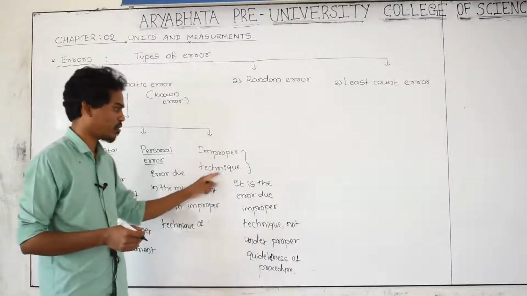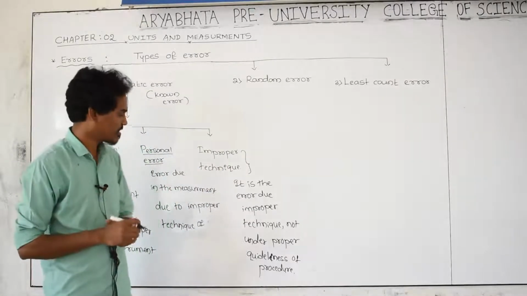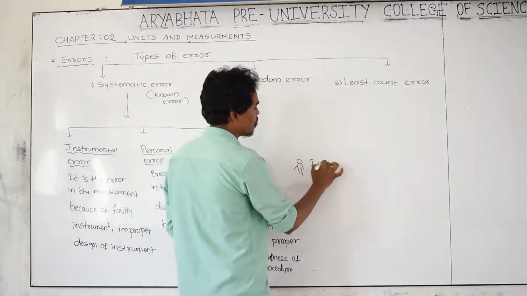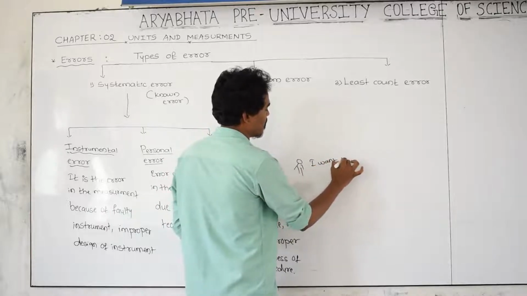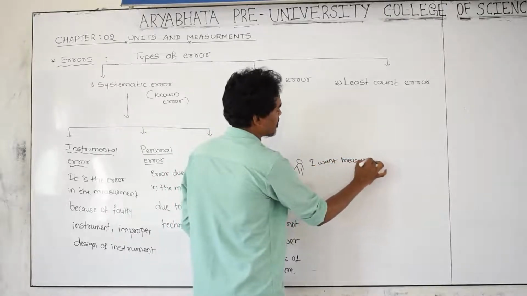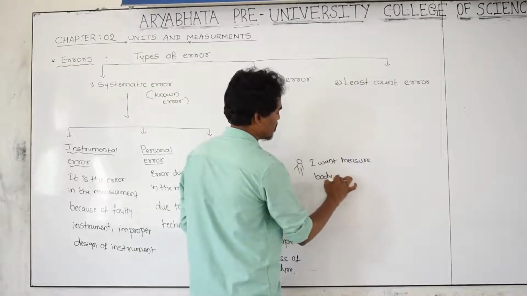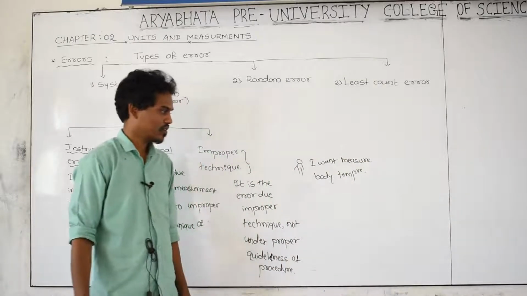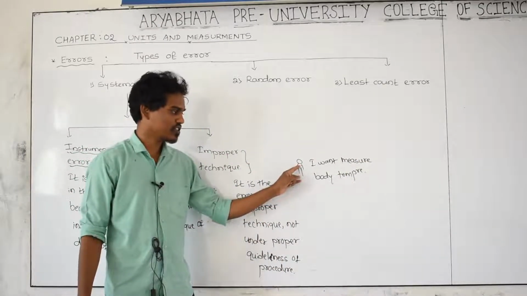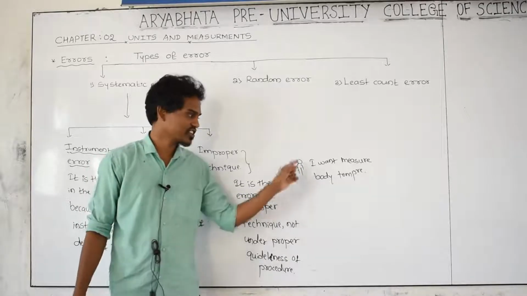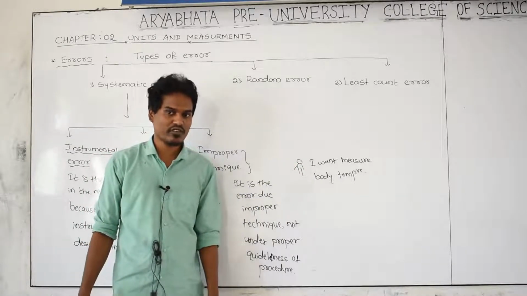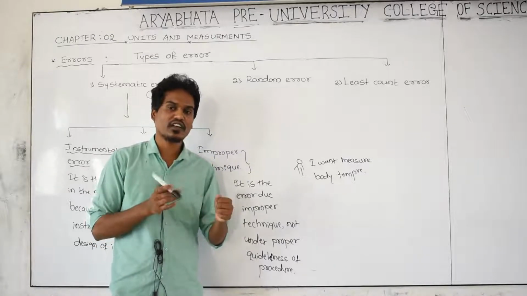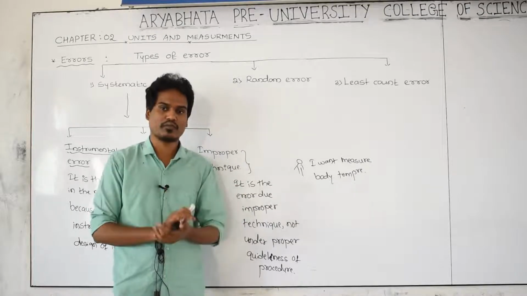In that case, that is an improper technique error. For example, one example I would like to tell you, he is the person, I want to measure his body temperature. In that case, what are you using? A thermometer. I want to find out or measure his body temperature. In that case, the person is using a thermometer, as you know very well, but where he has to hold that one, that is under the armpit. Here he has to use that one.